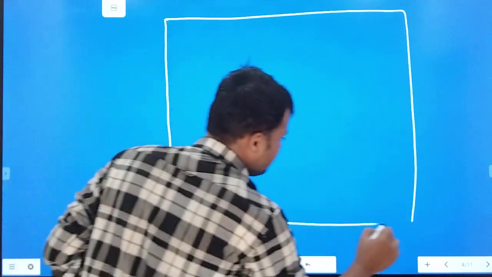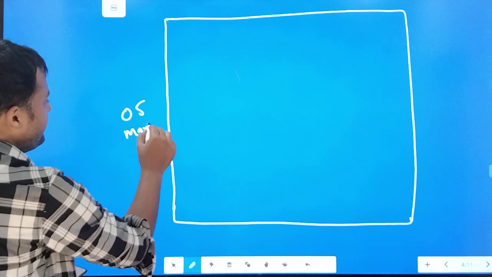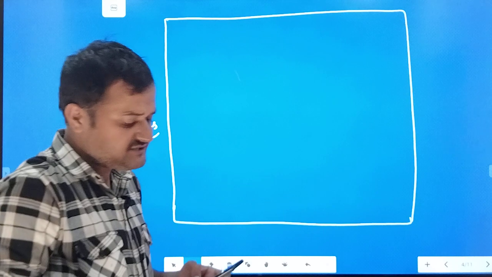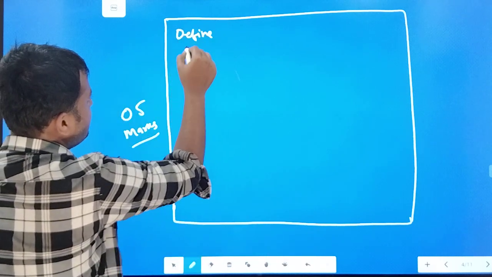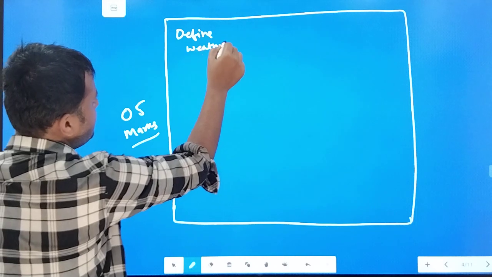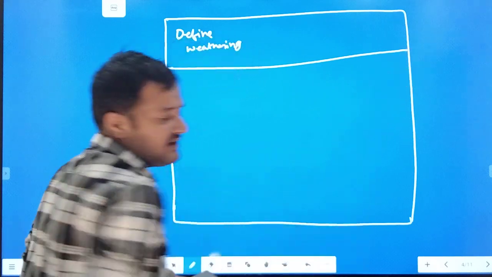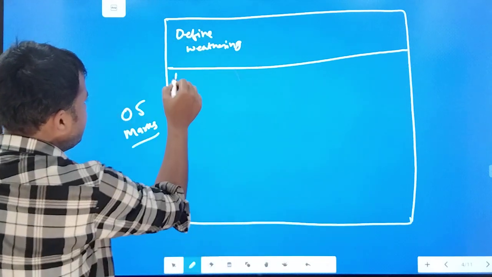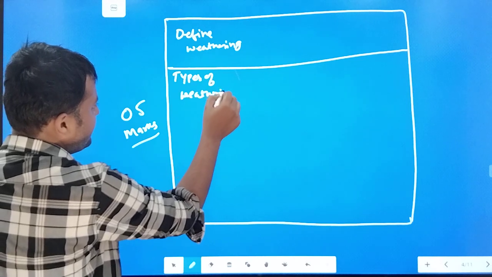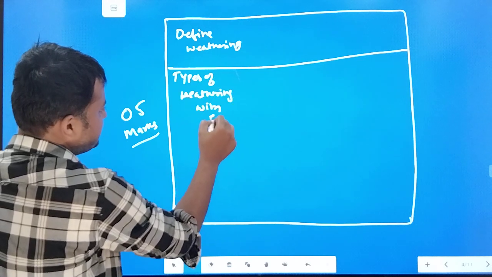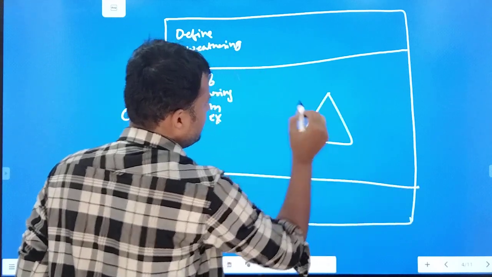This much portion has been given for the 5 mark question, right? This will cover the 5 marks. Now how you approach this question is very important. Firstly, you define weathering; this portion will cover your definition of weathering. Then here you can cover types of weathering with examples. This will cover the 3 types of weathering, as I have already told you, this much portion.